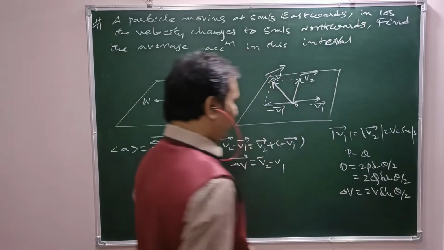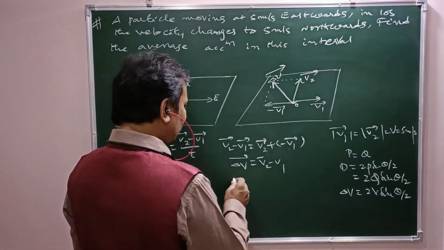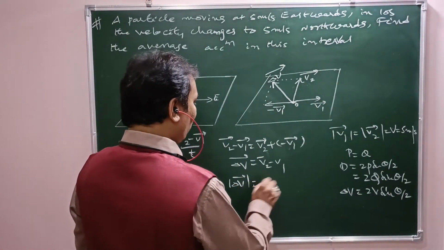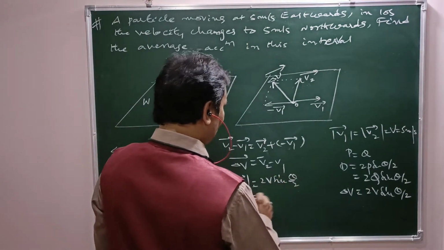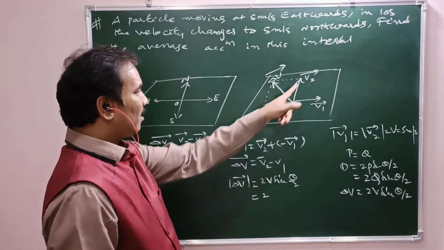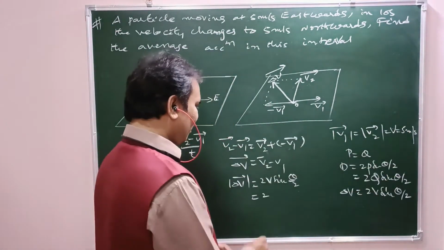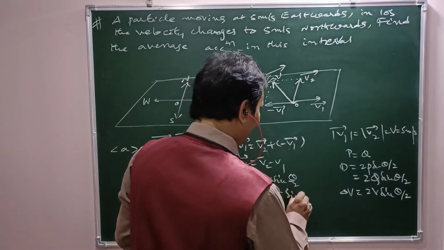Take the magnitude here: mod delta V bar equals 2V sin theta by 2. Both are of the same magnitude, V is 5 meters per second, so 2 into 5 into sin theta.